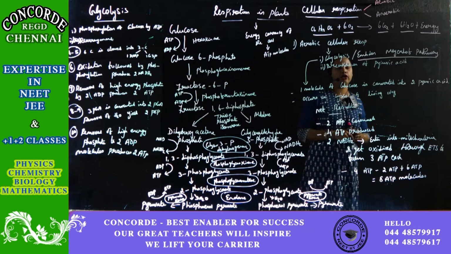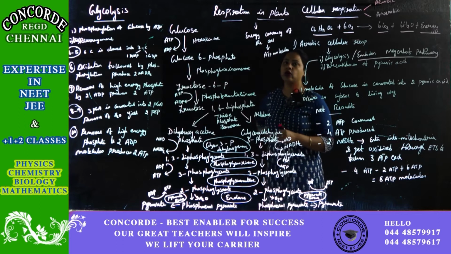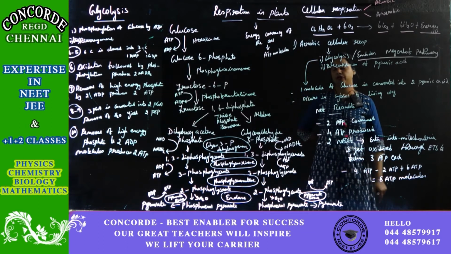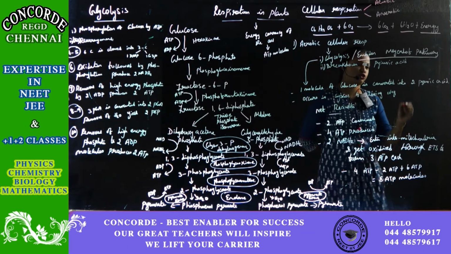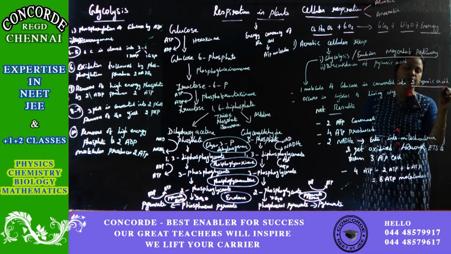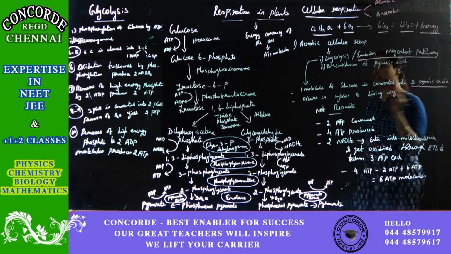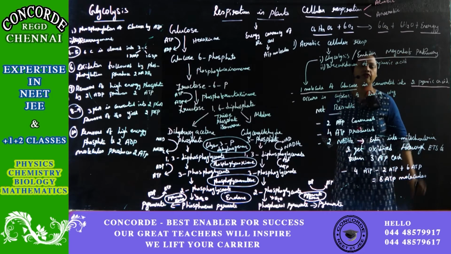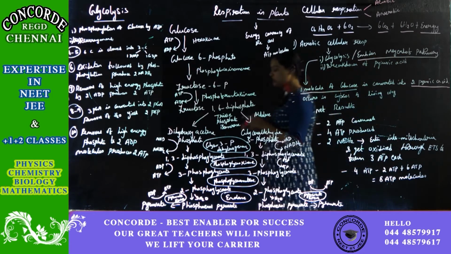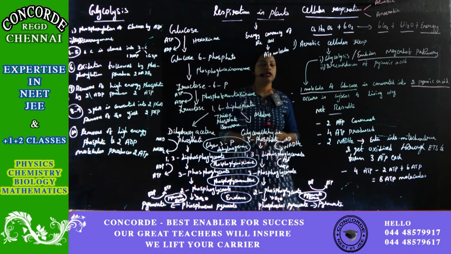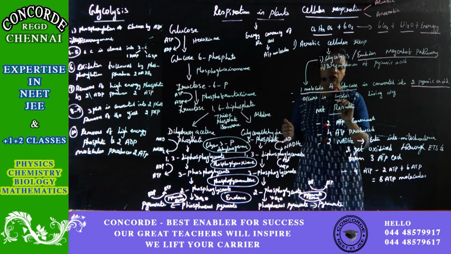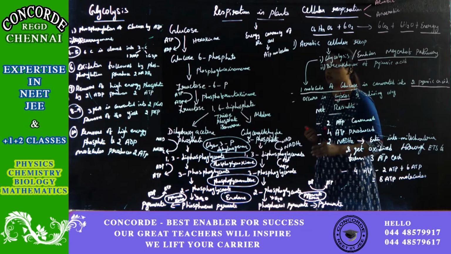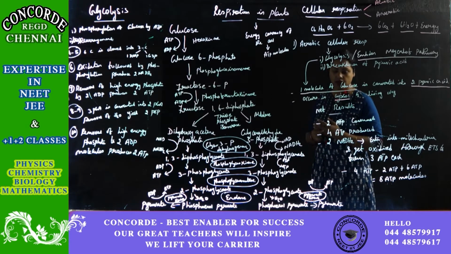So first we'll see the glycolysis cycle. In the glycolysis cycle, 1 molecule of glucose is converted into 2 molecules of pyruvic acid. So, in glycolysis, the end product is pyruvic acid. Where does this glycolysis happen in plants? It happens in the cytosol of living organisms.